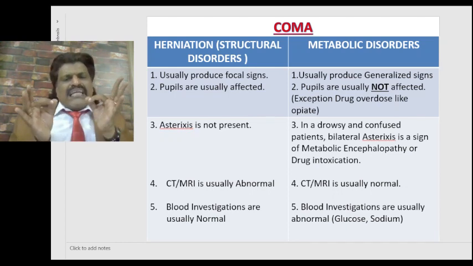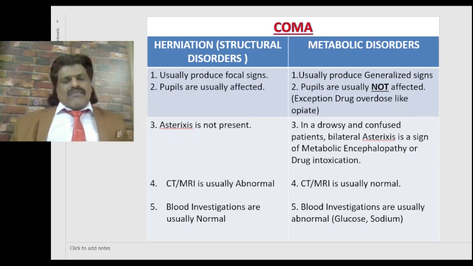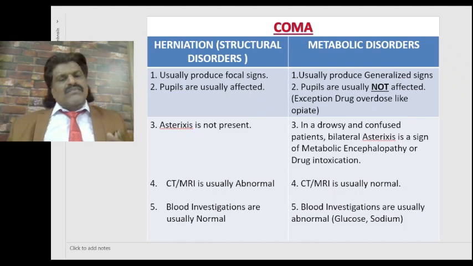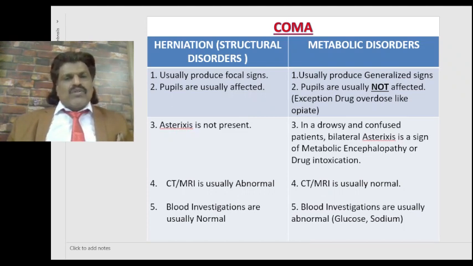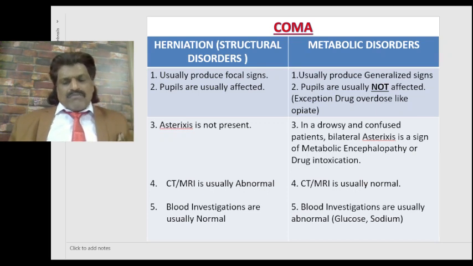So if bilateral asterixis is present, it is a sign of metabolic encephalopathy, especially hepatic encephalopathy. And if it's a structural cause, obviously CT and MRI are usually abnormal, whereas in metabolic causes, CT and MRI are normal. In structural causes, blood investigations are usually normal, whereas in metabolic causes, blood investigations are usually abnormal. Like hypoglycemia, glucose will be low. Hyponatremia, sodium will be low.